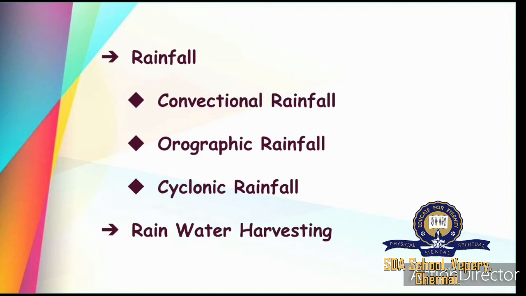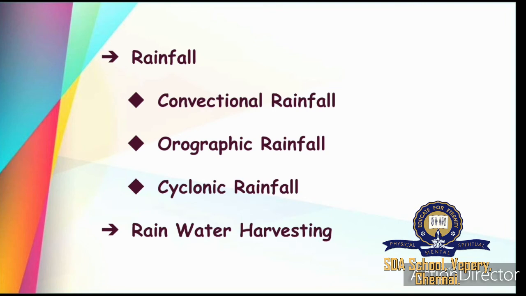Due to the more amount of heat, more water is evaporated and goes up, condensation is happening there and rain clouds are forming. So heavy rainfall with thunder and lightning occurs in the evening for a short period. Because of this solar insolation, heavy rainfall with lightning and thunder occurs in the evening time for a short period. So this is called convectional rainfall.